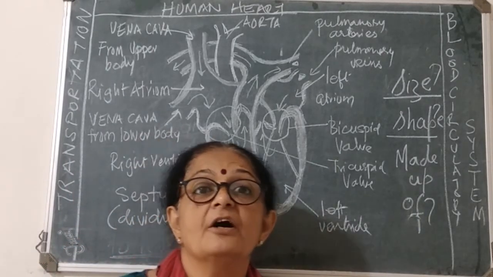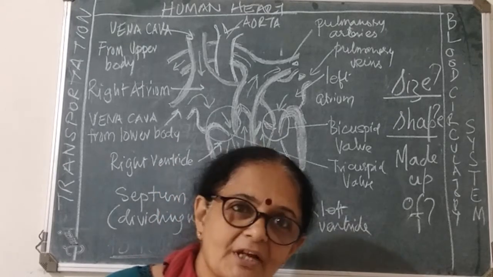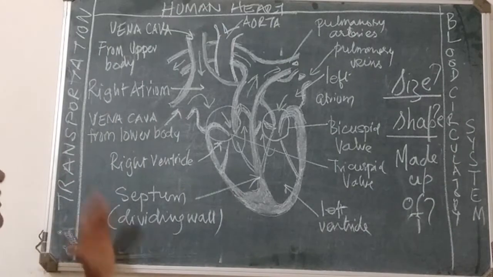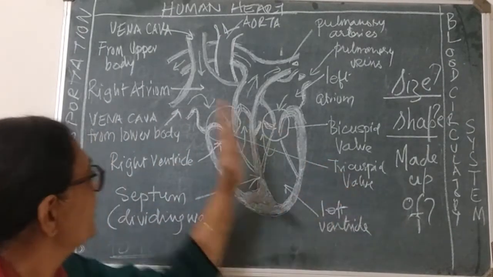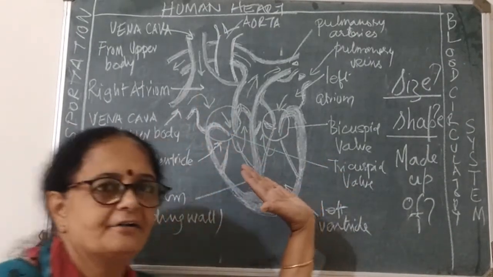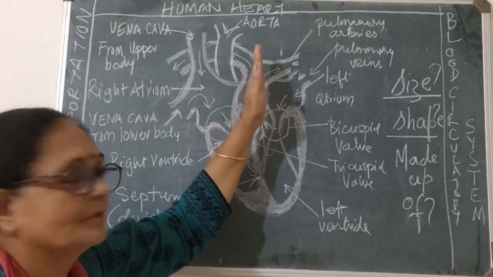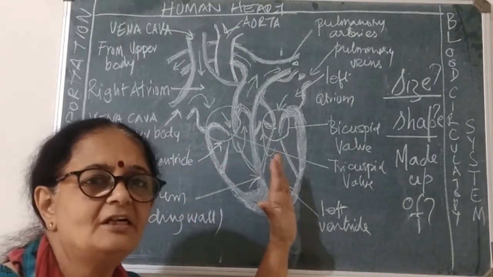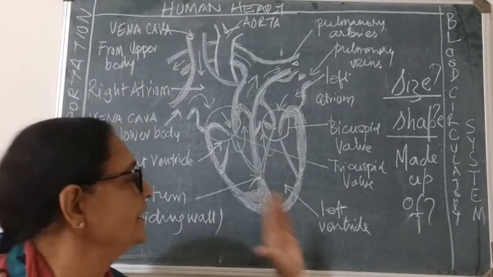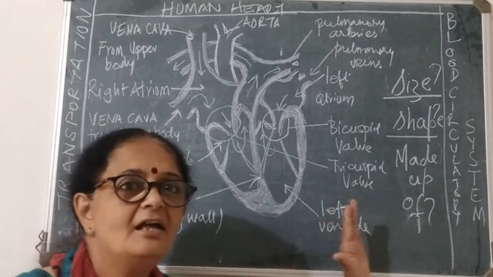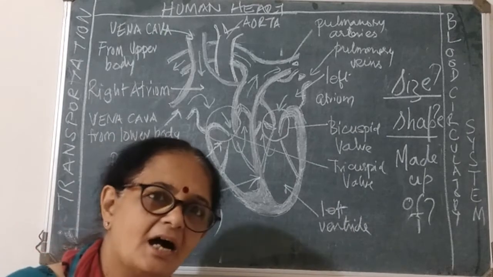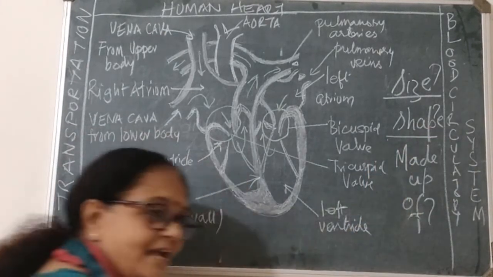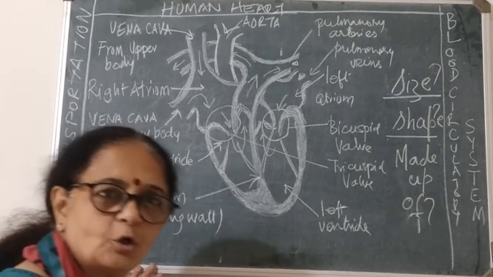Like how your earth is tilted, in the same way your heart is slightly tilted towards the left. You can see here there is a tilt in the heart. It is not straight. Slightly tilted, right? But the tilt is on the left side of the heart. So the shape is triangular, or you may call it conical.